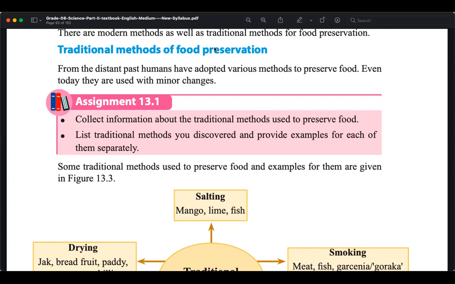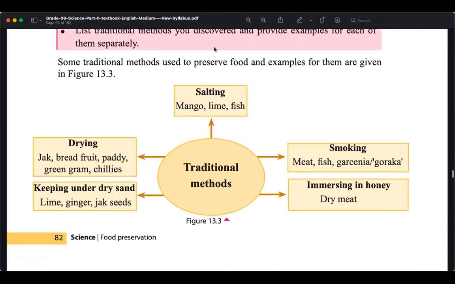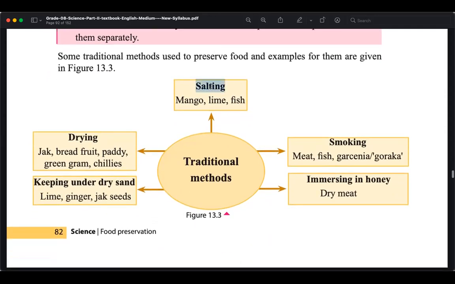Our ancient people also were doing a lot of activities like this. I have seen, I think you are also doing this with mango, lime, fish. Salting is done. When salt is added, then the microbial activities will be low.